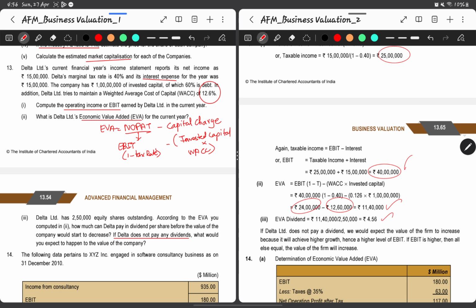So that's what is also given. If Delta Limited does not pay a dividend, we would expect the value of the firm to increase because it will achieve higher growth, hence a higher level of EBIT. If EBIT is higher, then everything else remaining equal, the value of the firm will increase. So this point is important. Keeping other things constant is an assumption, then only the value of the firm will increase. That's it. Thank you.